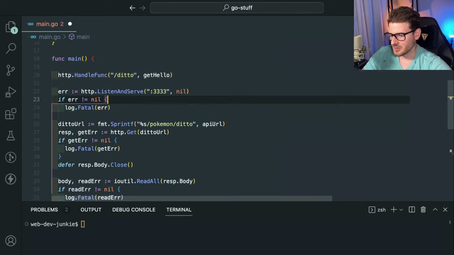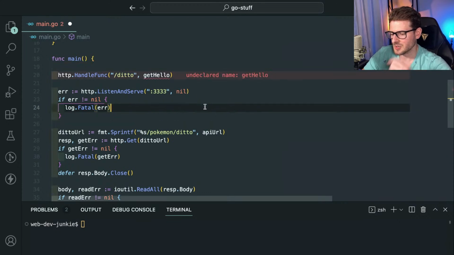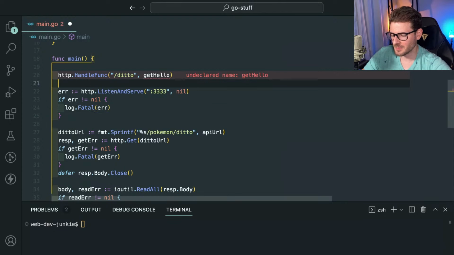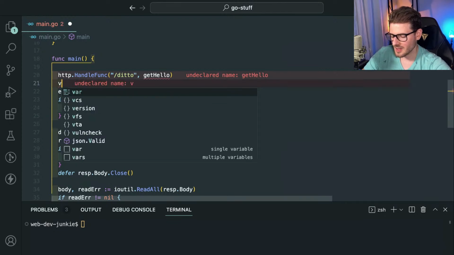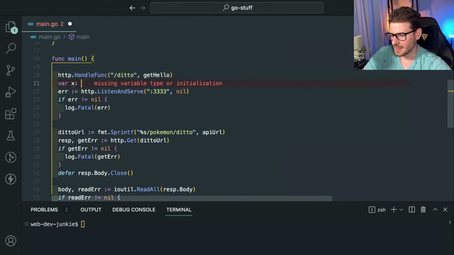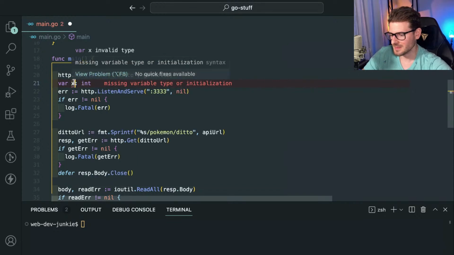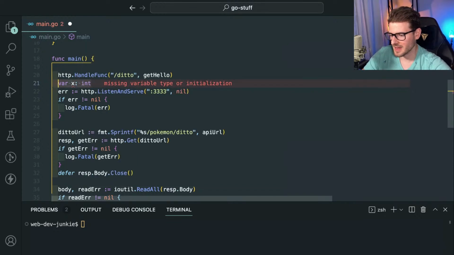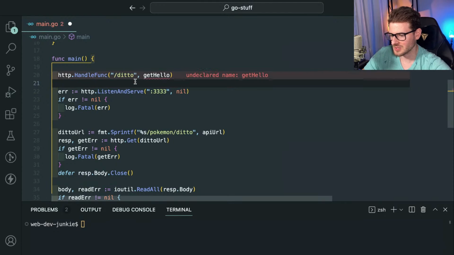And one thing that really trips me up is I'm used to coding in TypeScript and JavaScript, and when I'm creating variables in Go, I keep doing stuff like this. I'll say var x int. I keep doing this and it's messing me up because I'm jumping back and forth in my head between Go syntax and TypeScript syntax.